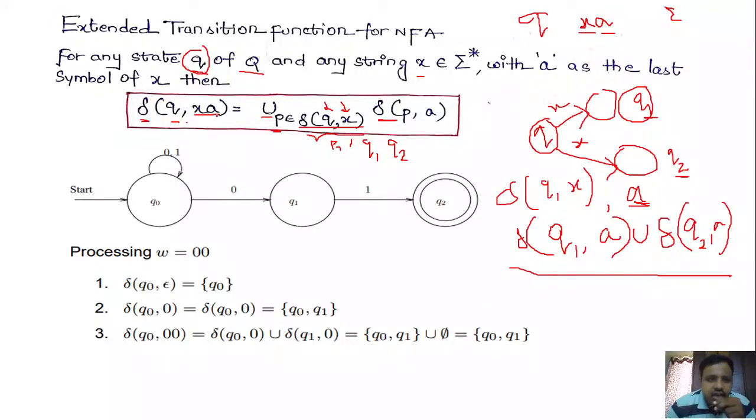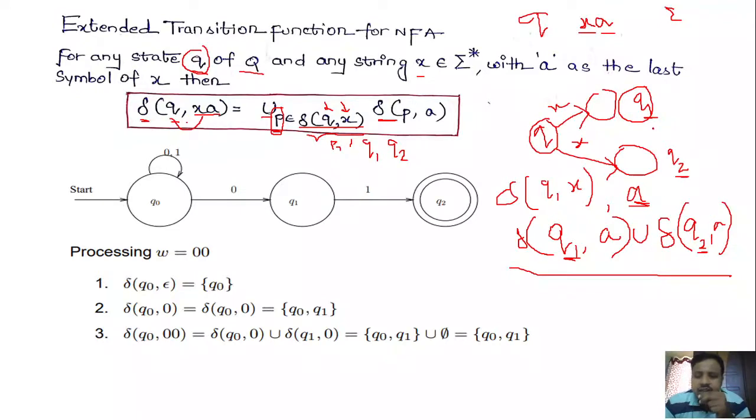So if you observe here, delta of Q comma XA is equal to the union, for each P belonging to delta of Q comma X. The first thing is that you need to perform the transition delta of Q, X. If the resultant states are multiple, as in this example where we have Q1 and Q2, each possible state is considered as a P. So the resultant state is considered as P. Now perform the transition on P on input symbol A: delta of P comma A, union the other combination delta of P comma A, likewise.